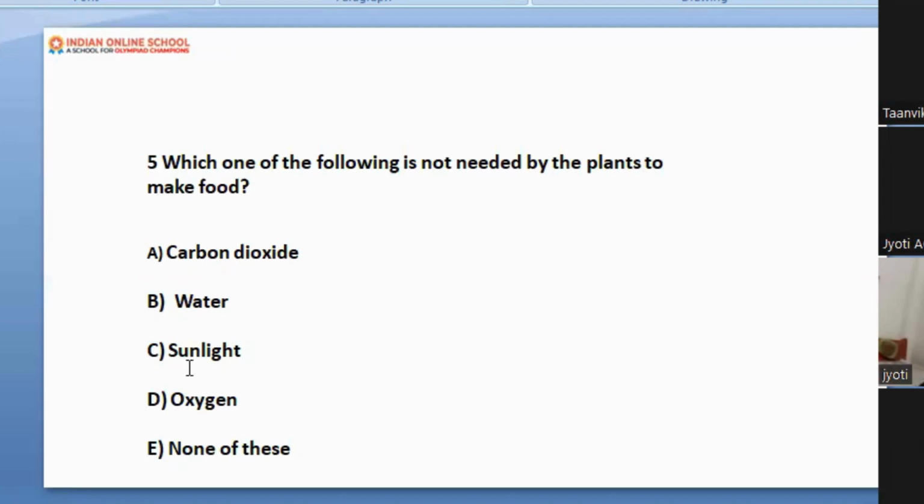Yes, plant needs sunlight for making food. Okay, plant needs oxygen for making food. Plant needs oxygen. Yes, you can speak out. Oxygen. Plant needs oxygen. Fresh air. No. No. So what is the answer?